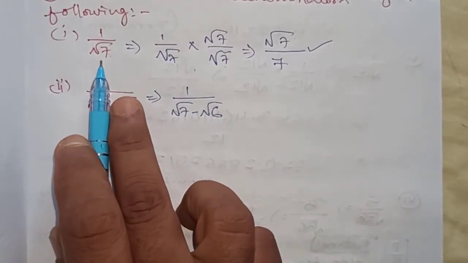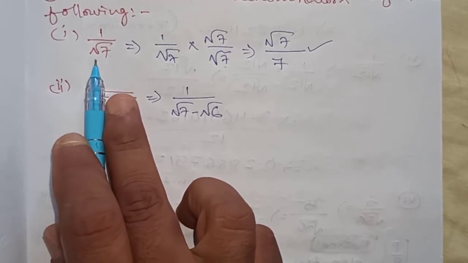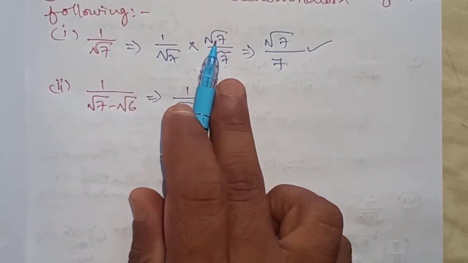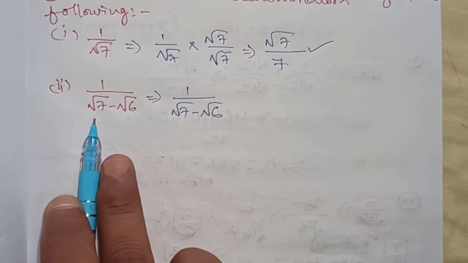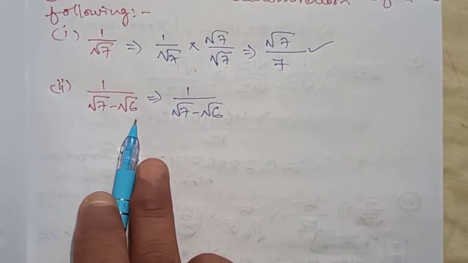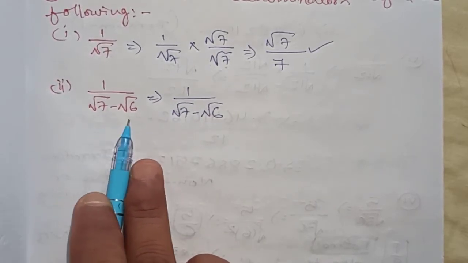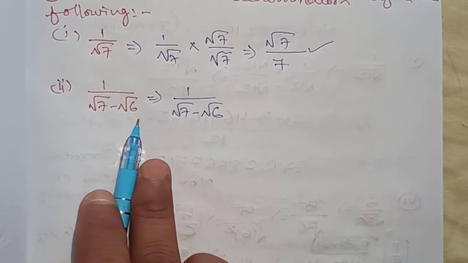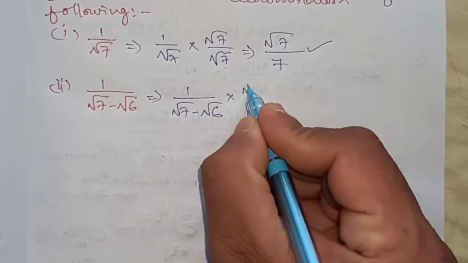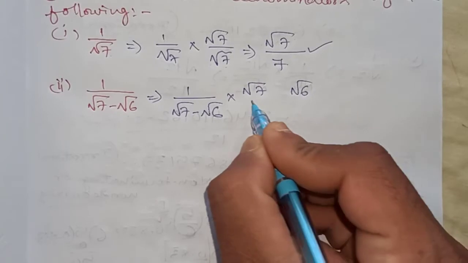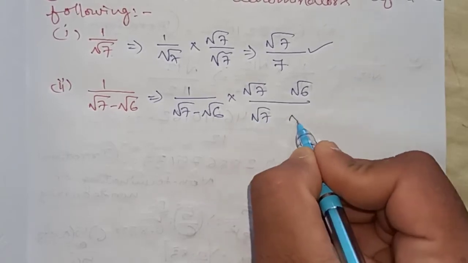In the previous question, only one number was given in the denominator, that is just root 7. That's why I multiplied root 7 by root 7. In the second bit, it is given root 7 minus root 6. That means two terms are given in the denominator. So you multiply both the terms.